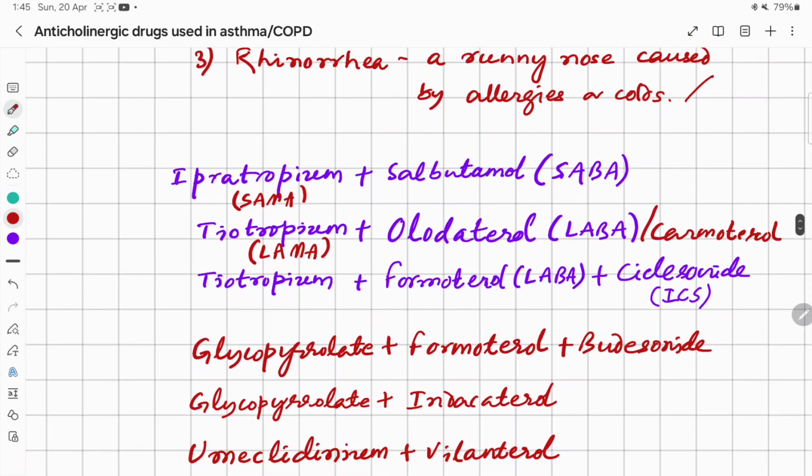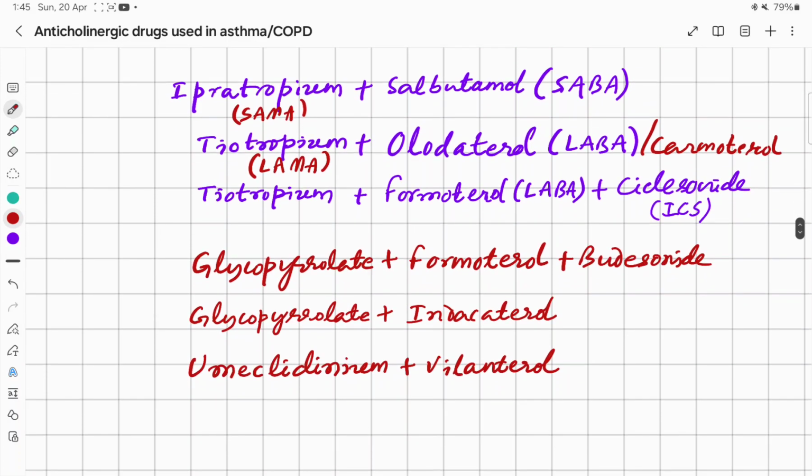So the combinations used, there can be a combination of a short-acting antimuscarinic drug like ipratropium with a short-acting beta 2 agonist like salbutamol. But combination therapy of short-acting beta 2 agonist and short-acting antimuscarinic drug is reported to show a faster onset of action and greater peak bronchodilation as compared to long-acting antimuscarinic drugs and long-acting beta 2 agonists.